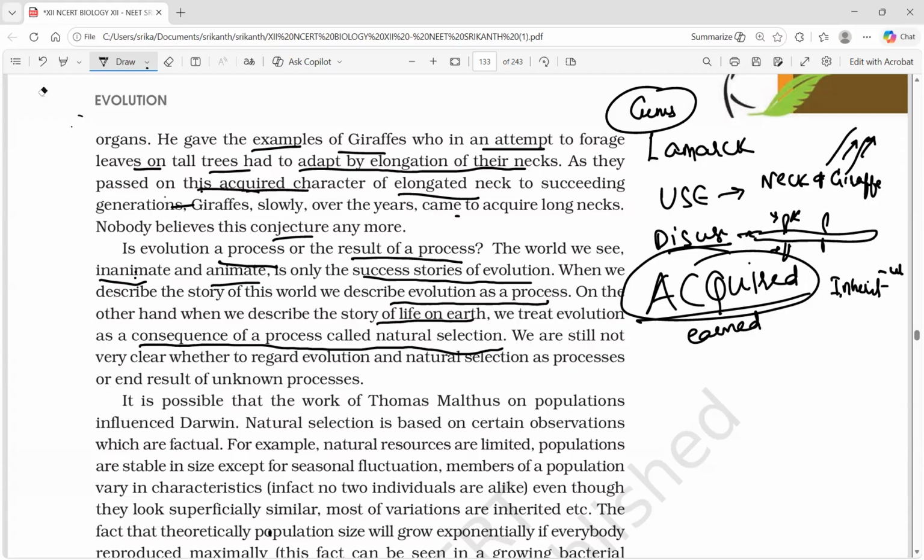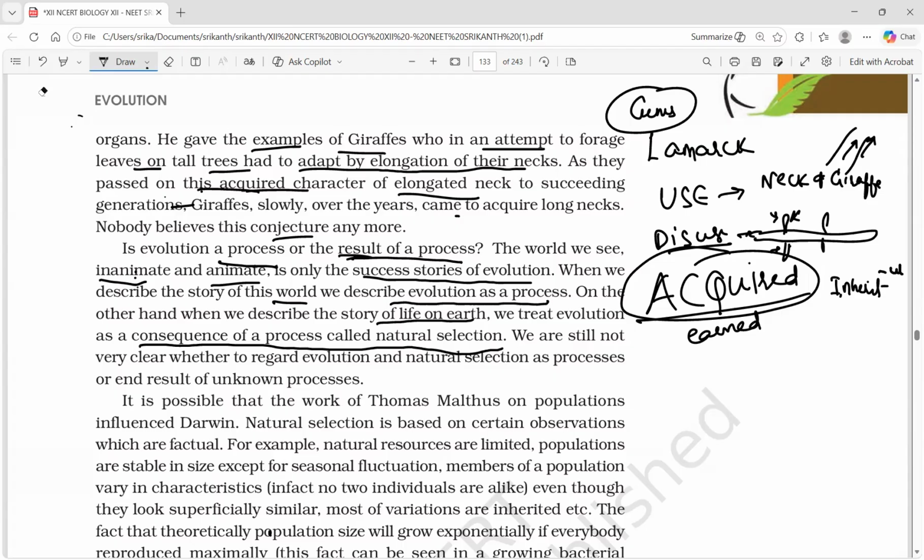Most confusing paragraph, isn't it? When we describe the story of this world, we describe evolution as a process. When we describe the story of life on earth, we treat evolution as a consequence, a result of a process.